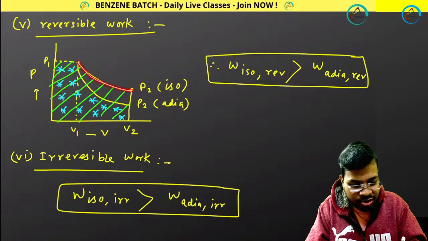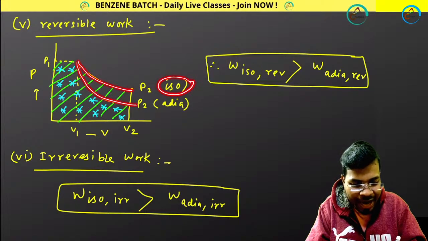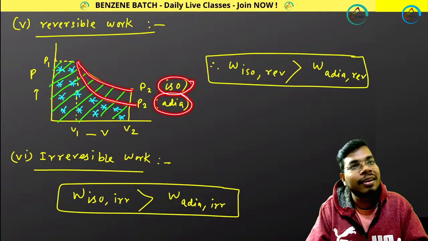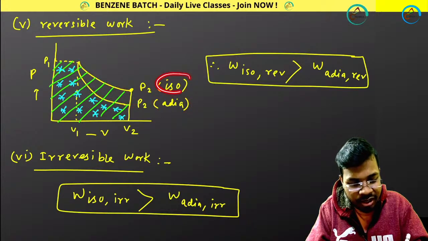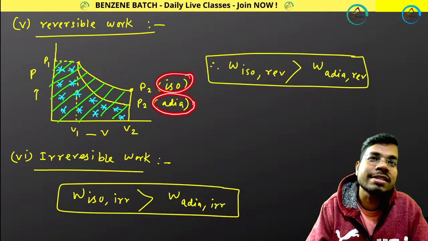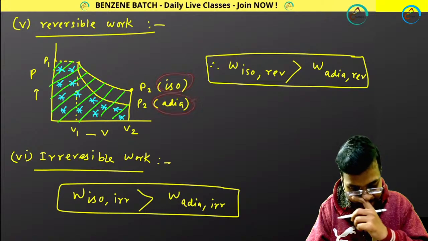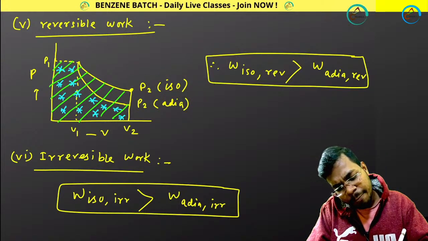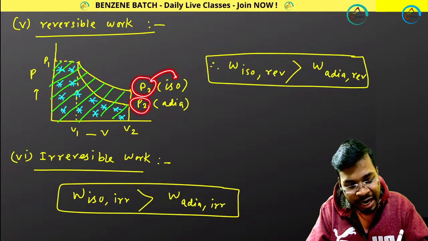This plot belongs to the isothermal process, and this plot belongs to the adiabatic process. Pressure in isothermal is more, pressure in adiabatic is less.